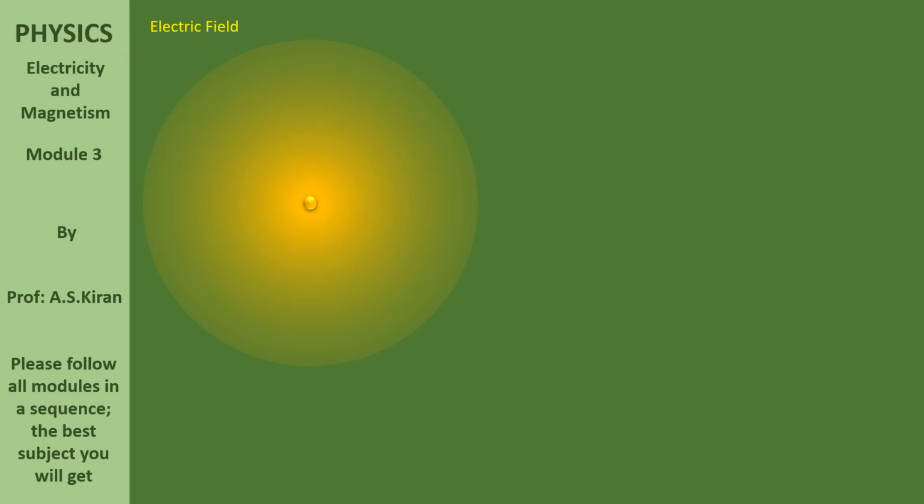Now, what is electric field definition? There is a charge given. Let us define that charge as capital Q because that is a given charge. Around it there is electric field. We are going to define what is electric field. There is a definition for electric field. Now, let us consider a test charge. Maybe something like small q.